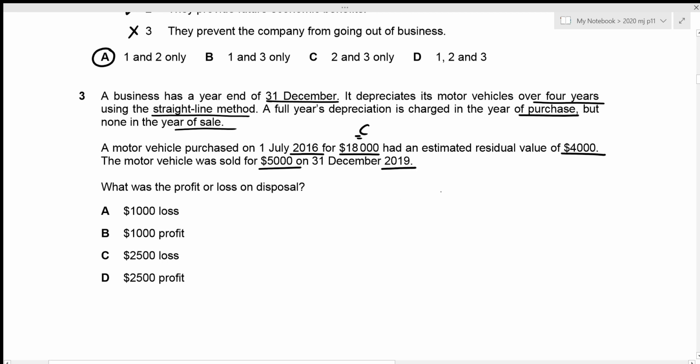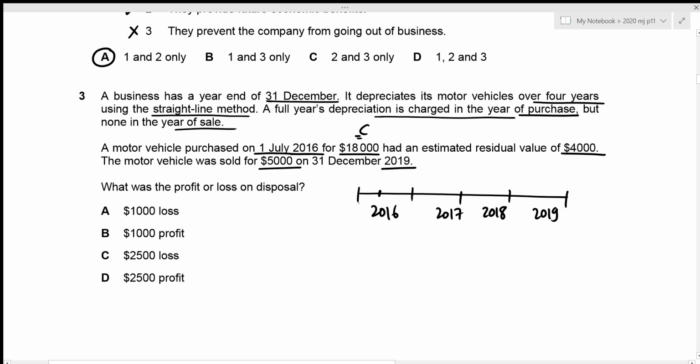Okay, I'm just going to create a timeline here. So this is the year 2016, 2017, 2018, and 2019. And we are told that the motor vehicle was purchased on 1st July 2016. So this is somewhere here, right? But we are also told that a full year's depreciation is charged in the year of purchase, which means that we charge depreciation for all 12 months for the year 2016, right? And so is the case for 2017 as well as 2018. But if we're talking about the year 2019, we know that we are selling the motor vehicle at the date of 31st December 2019, right?